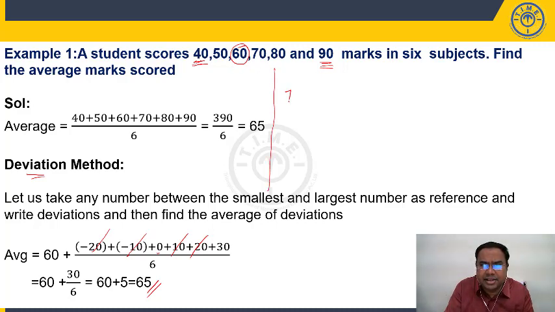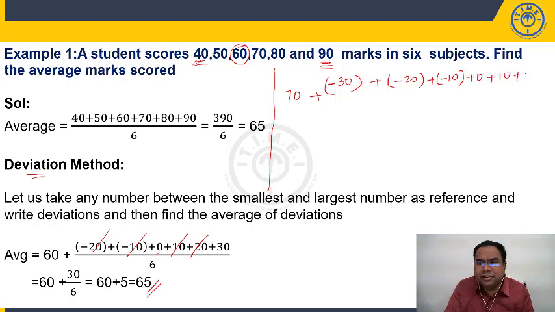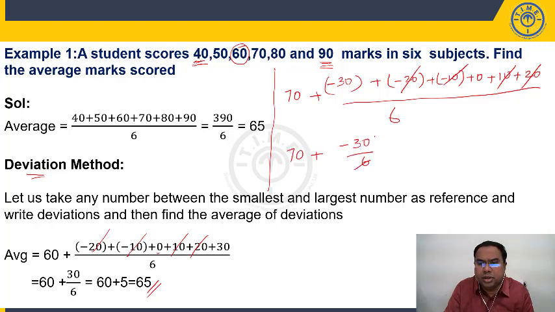Let us assume the average is 70. Now what are the deviations? 70 is my assumed average. 40 minus 70 is minus 30. Then 50 minus 70 is minus 20. 60 minus 70 is minus 10. 70 minus 70 is 0. 80 minus 70 is plus 10. 90 minus 70 is plus 20, divided by 6. Minus 20 plus 20 plus 10 minus 10 gets cancelled. 70 plus, we are left with minus 30 by 6. So this becomes 70 minus 5. We are getting 65. Same thing.